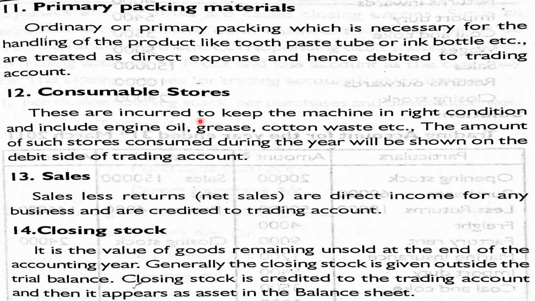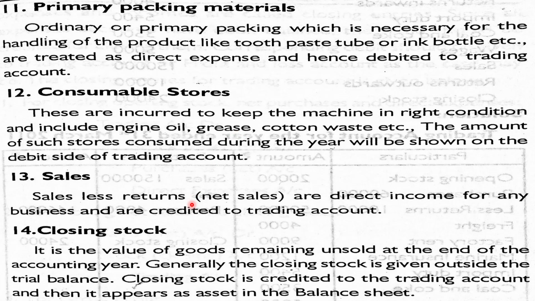Next, consumable stores. These are expenses incurred to keep the machine in right working condition. Example, engine oil, grease, cotton waste, etc. Without these things, the machinery will not work properly. So these are direct expenses and are debited to trading account.